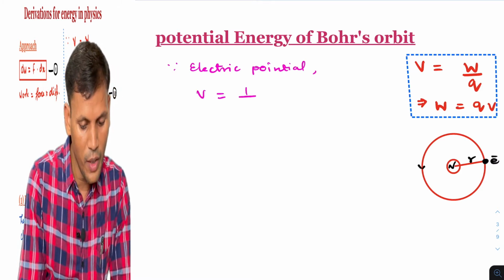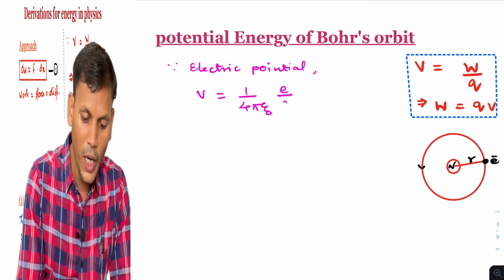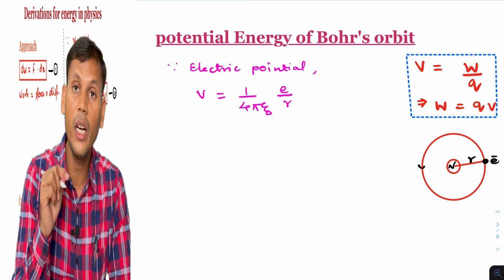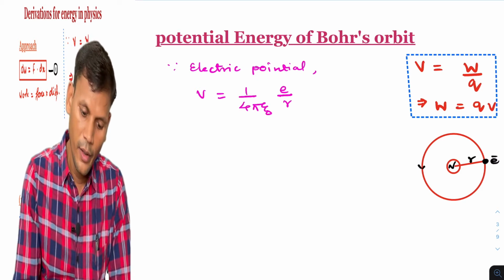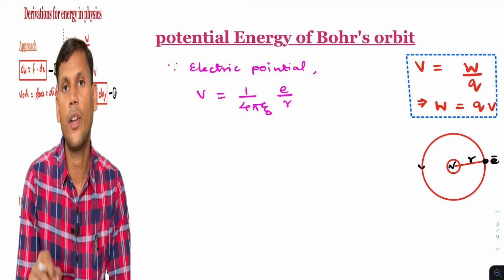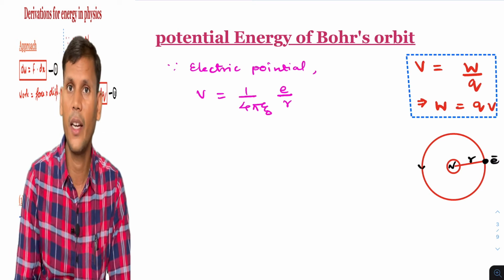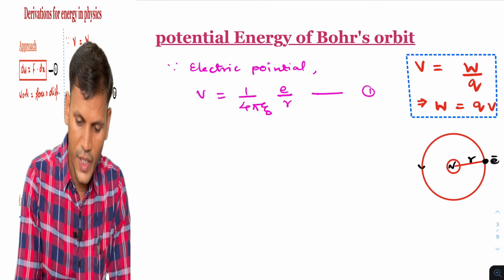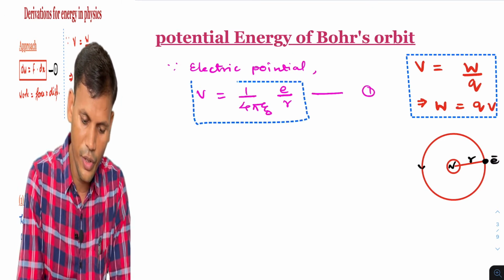V is 1 by 4 pi epsilon naught Q by R. But we are writing E by R because we are talking about the electron, and the charge on the electron is E. This is a very basic concept. V is 1 by 4 pi epsilon naught Q by R. Instead of charge we are writing E by R. This is the general expression.